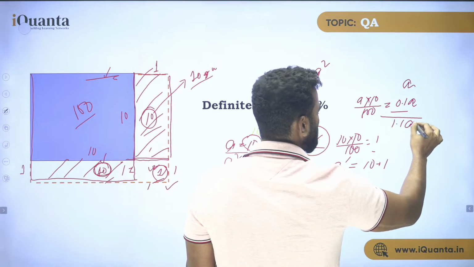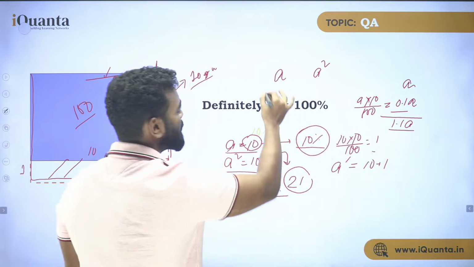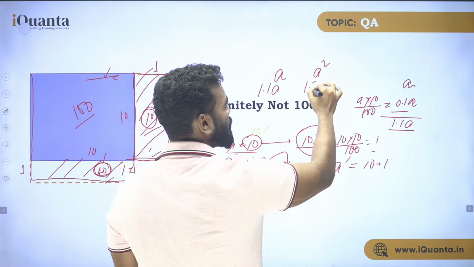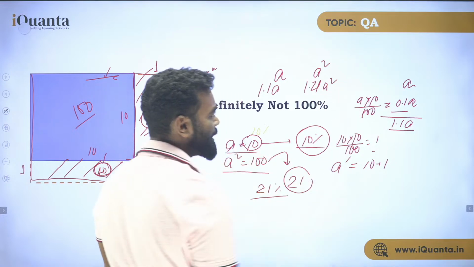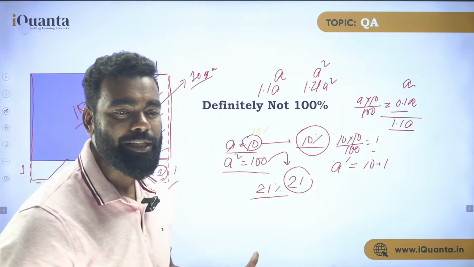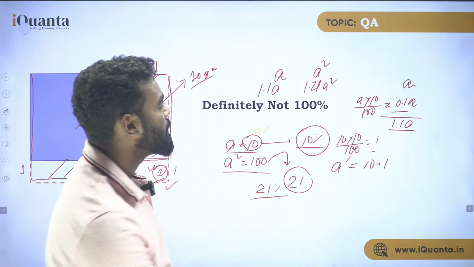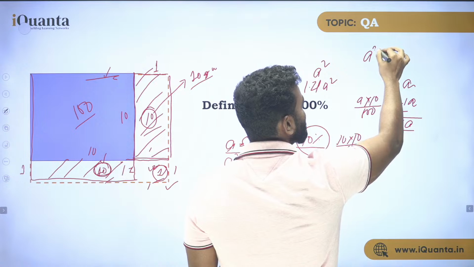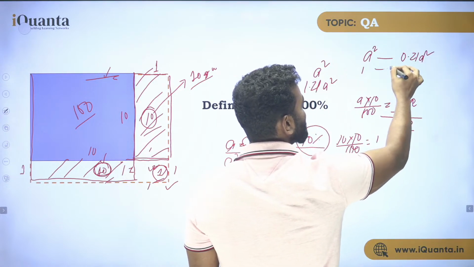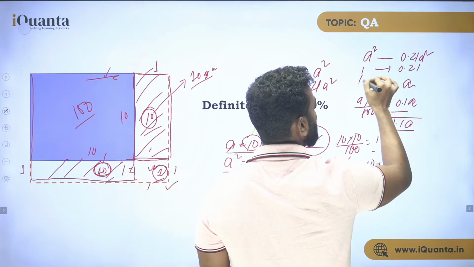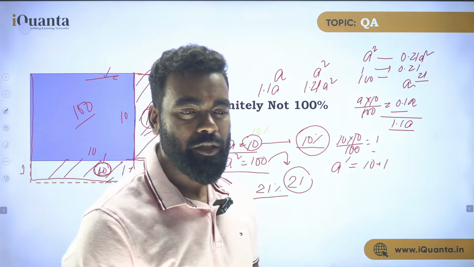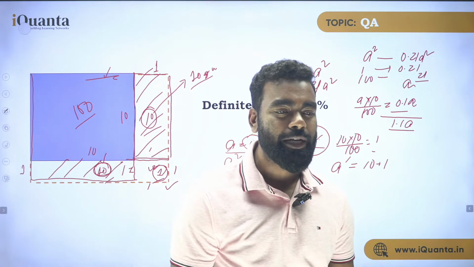1.1 A. Now if 1.1 A is the side, what is the area of this? That is 1.21 A square, right? So initially the area was A square, now the area is 1.21 A square. Now think about it, in A square, how much is it increased? 0.21 A square. So in 1 it is increased by 0.21, so in 100 it is increased by 21. So anything converted into 100 is a percentage. So what is your answer? That is 21%.